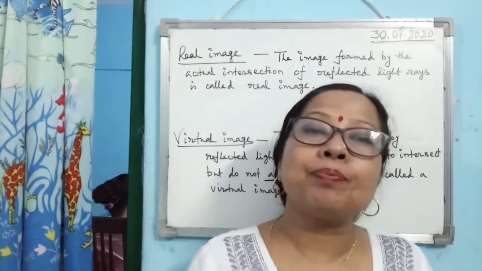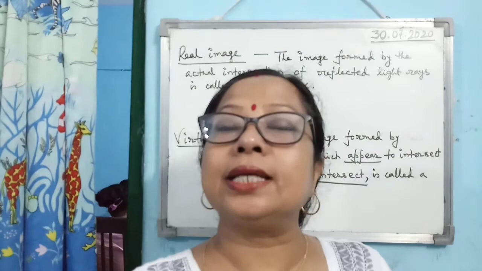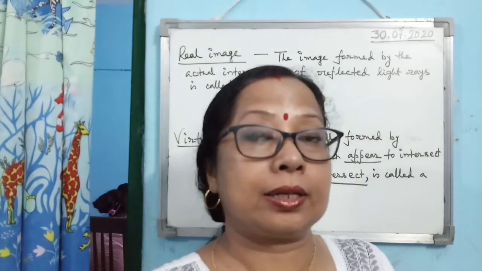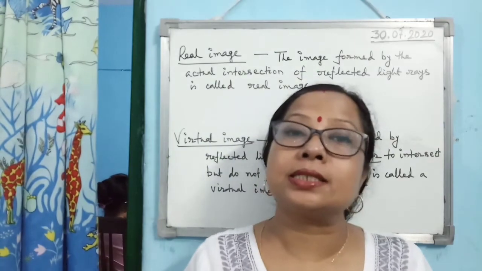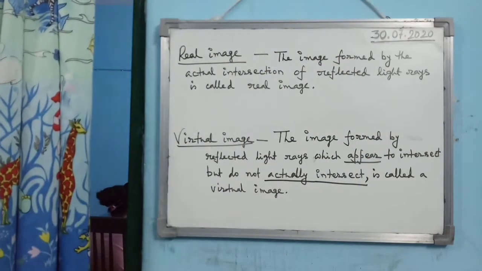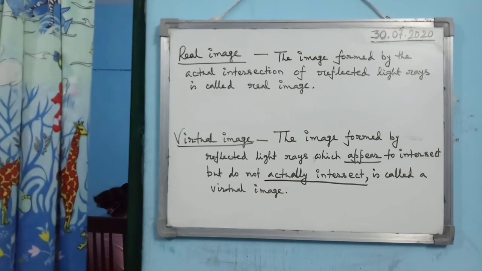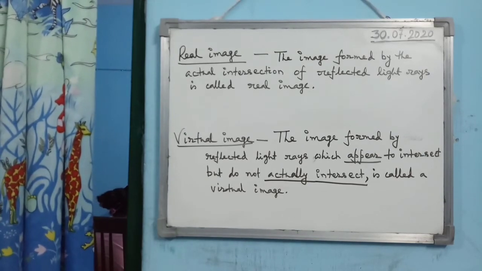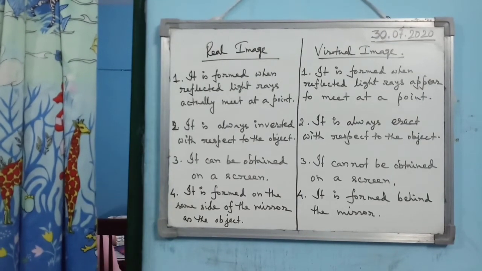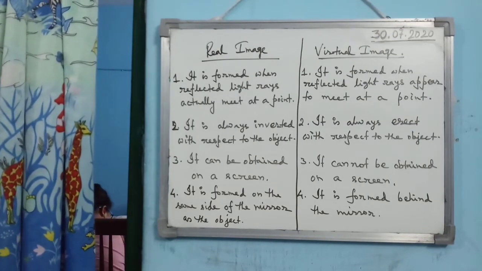Clear? Another point is that real images are always inverted with respect to the object, but virtual images are always erect with respect to the object. So note down the differences between real images and virtual images.